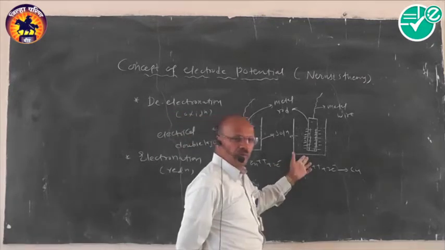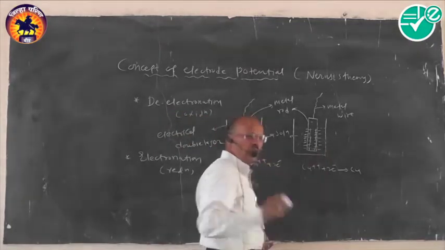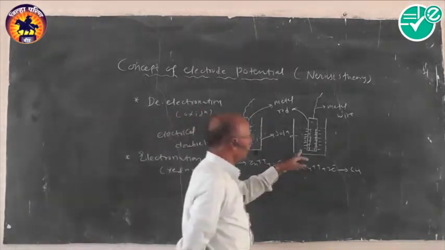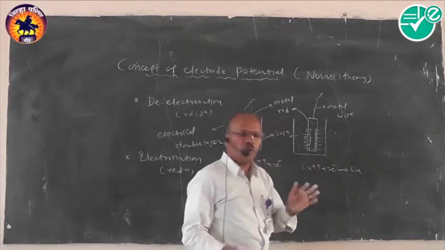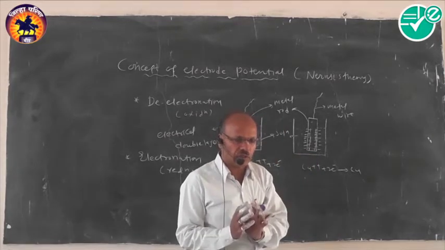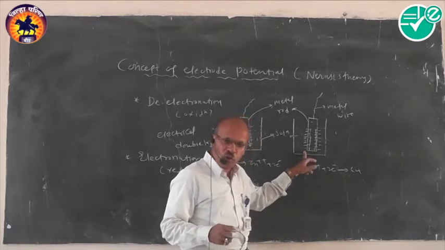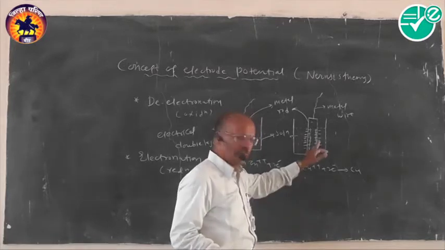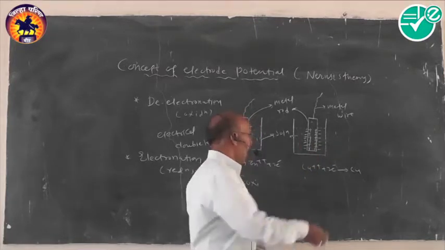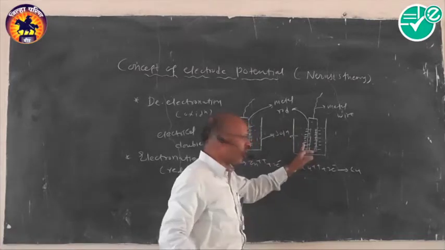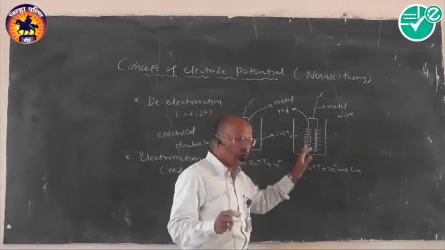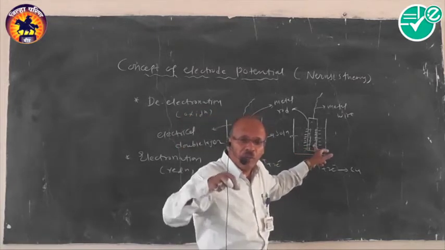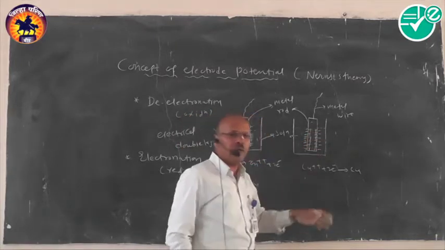Now for the second thing, we follow the second tendency, which is called electronation. In electronation, the cations from the solution accept electrons from the metal rod and get deposited over its surface. As electrons pass into the solution, the solution gets negative charge, and the metal cation gets positive charge.